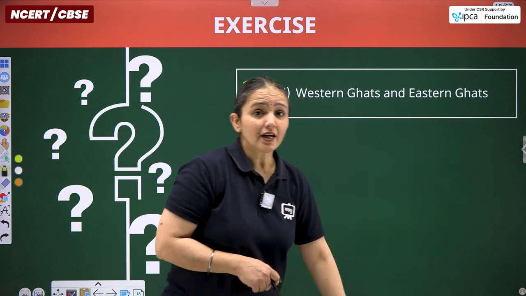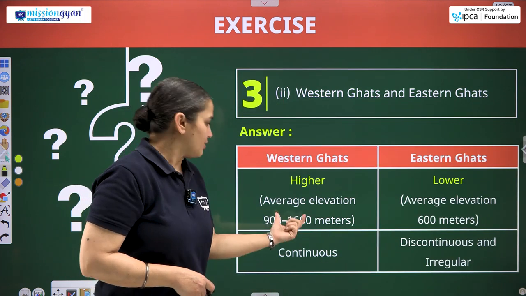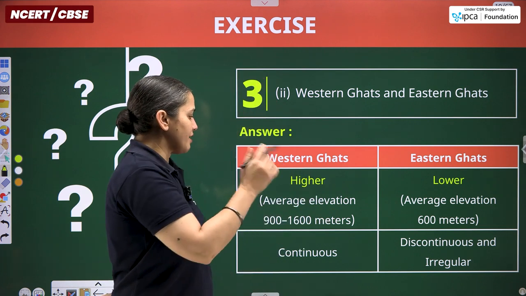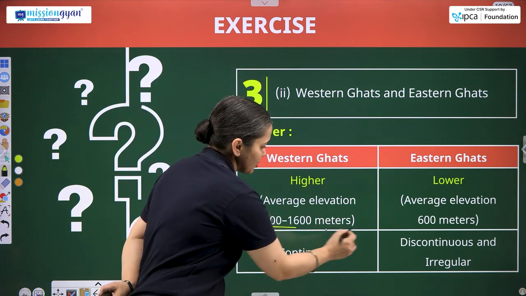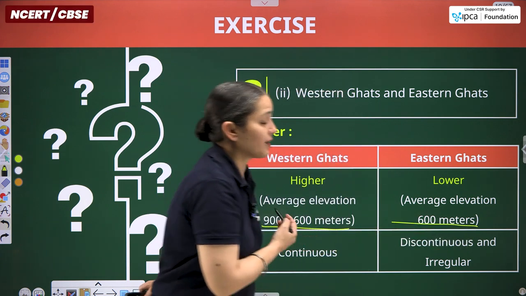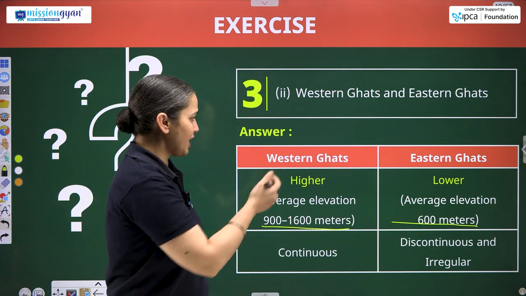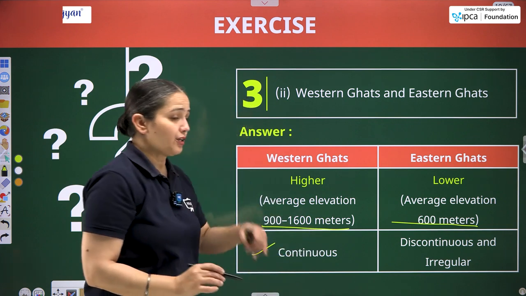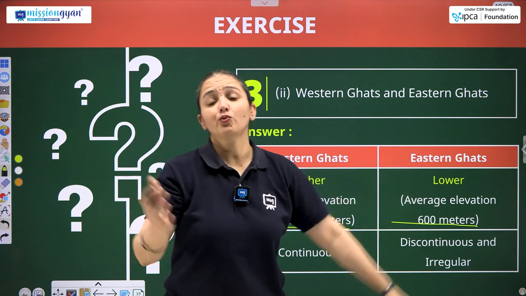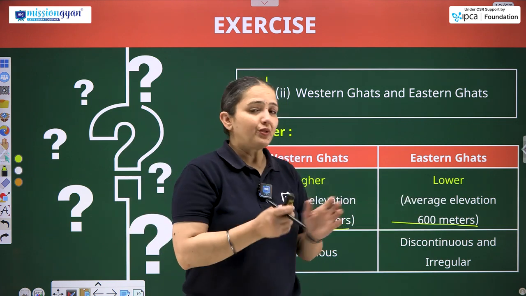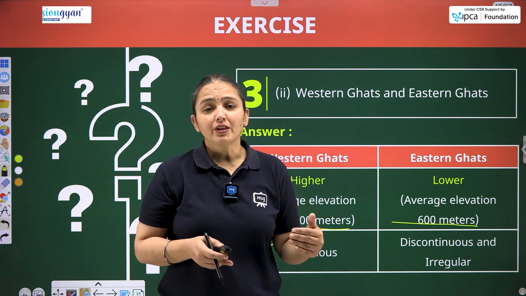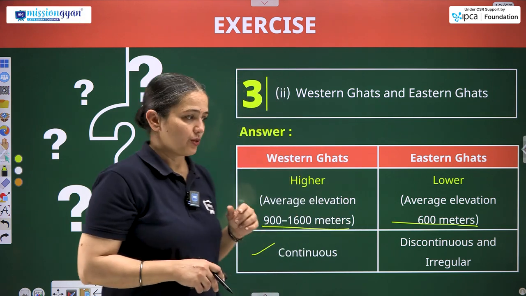Western Ghats and Eastern Ghats differentiation. Their average height is given particularly for the differentiation part. The Western Ghats average height is from 900 to 1600 meters, and for the Eastern Ghats we have an average height of around 600 meters only. Then the Western Ghats are present in a continuous form, but they are discontinuous and irregular because they split up, they dissect at particularly 4 places. And what's the reason for that? Due to the river passage.